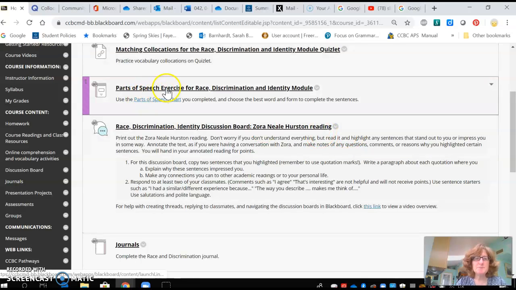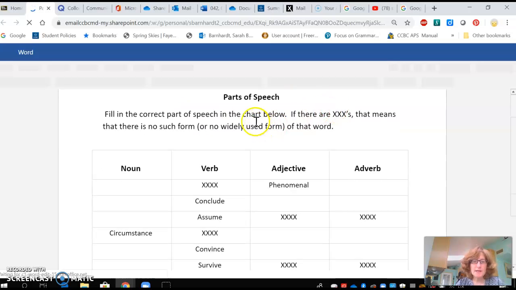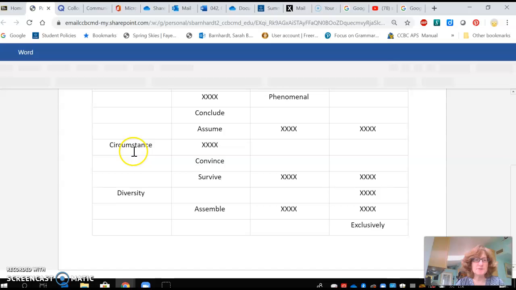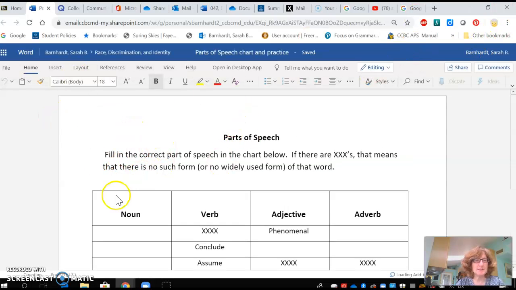Then you have the parts of speech exercise. Before you do this, please open and print out or work on your computer the parts of speech chart. You can actually download this to your desktop. For example, you have the word phenomenal, so then you have to think about what's the noun. Well, the noun for phenomenal is phenomenon. The adverb is phenomenally.